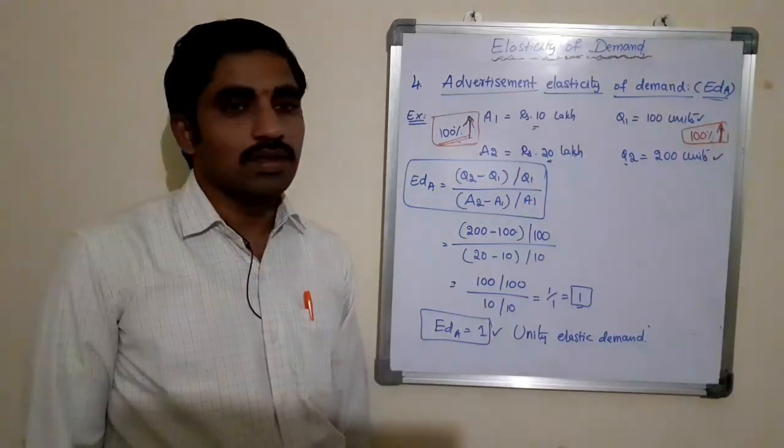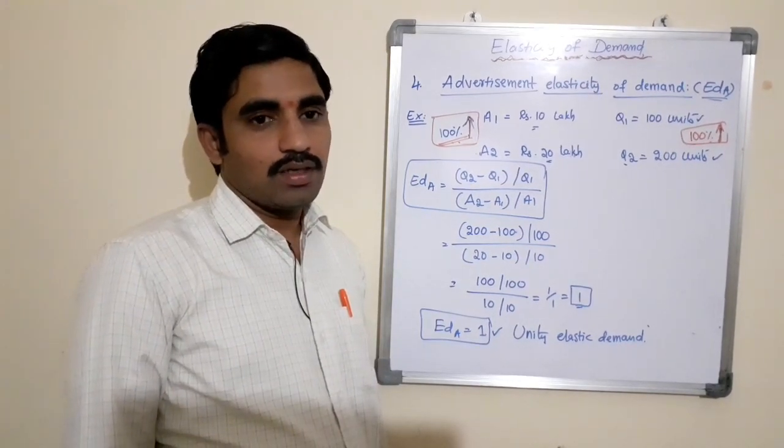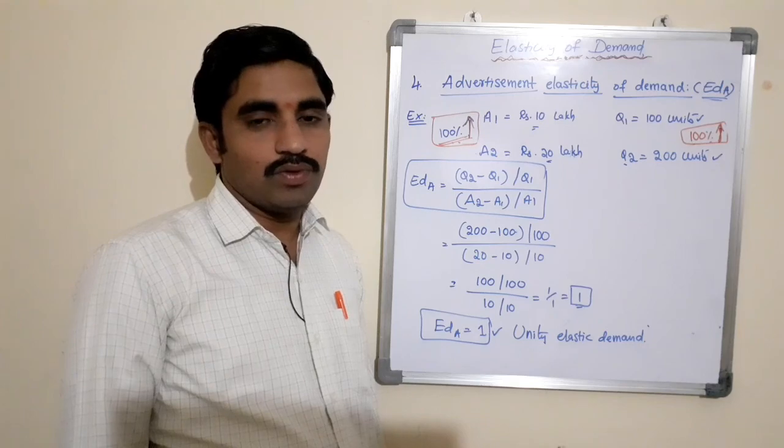So this is the concept of elasticity of demand, and it is a very important concept from the examination point of view for the students.